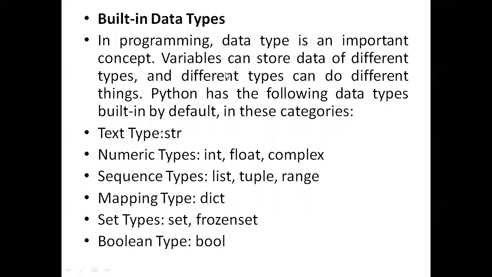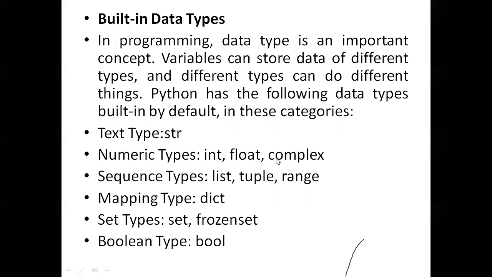Built-in data types: like other programming languages, Python is also having built-in data types. One is the text type, for which we have str, meaning string. For numeric types we have int, float, complex. Other languages don't have a complex type, but Python has one.